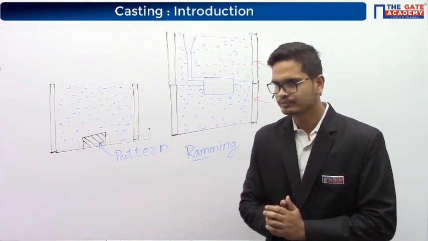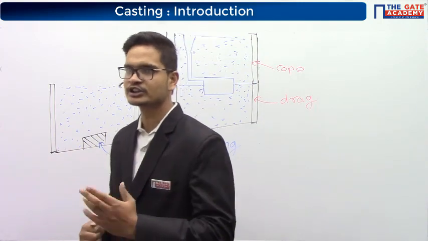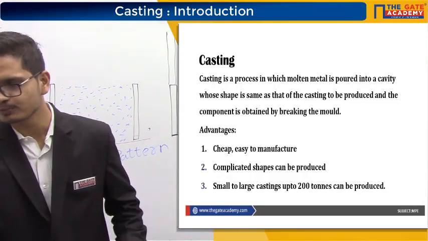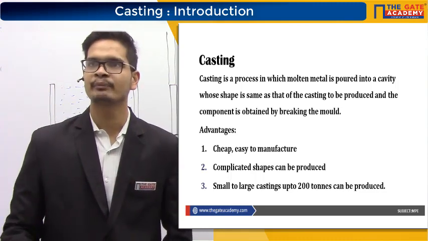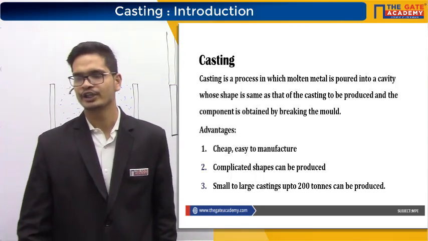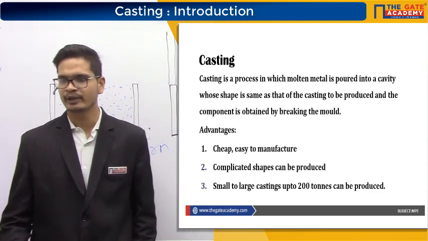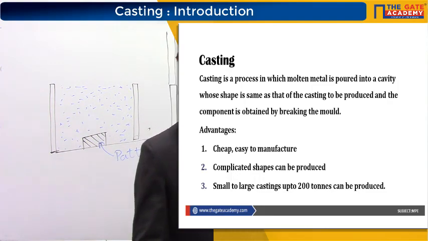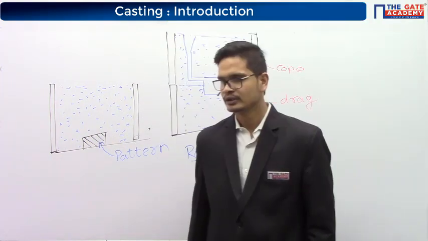So let's start. First of all, what is casting? Casting is a process in which molten metal is poured into a cavity whose shape is same as that of the casting to be produced, and the component is obtained by breaking the mold.